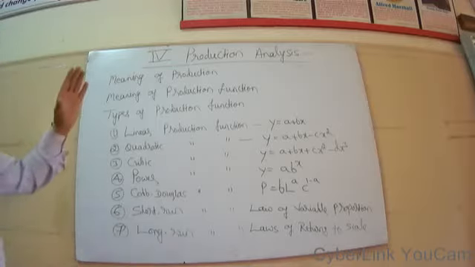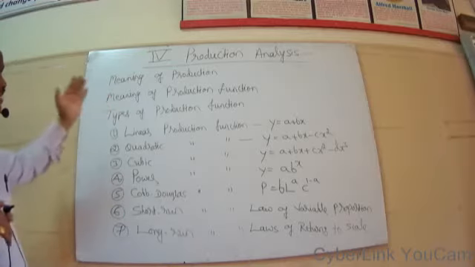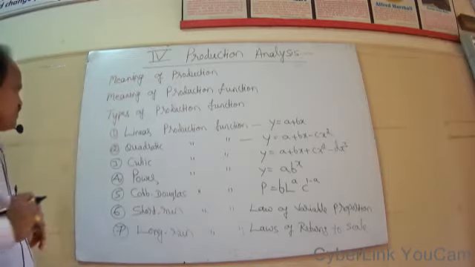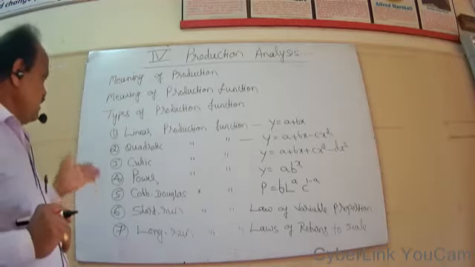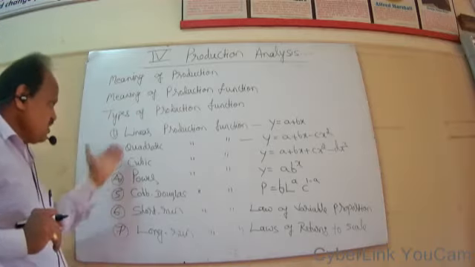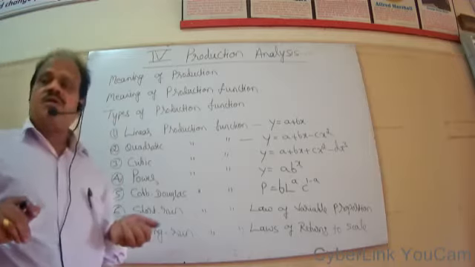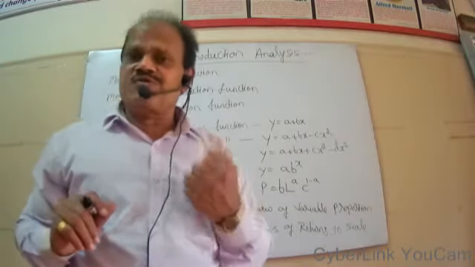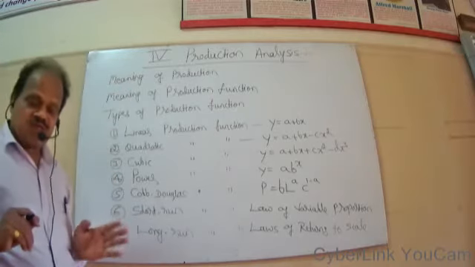So in this unit, we will discuss the meaning of production function, types of production function. We will discuss some 6-7 types of production function, and also the scale of production, that is economies of scale, economies and diseconomies of scale.